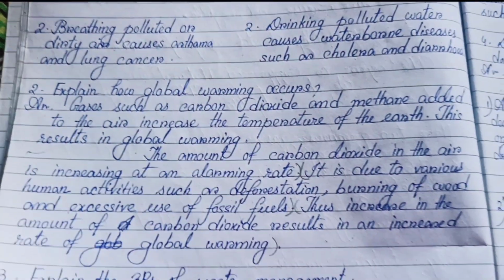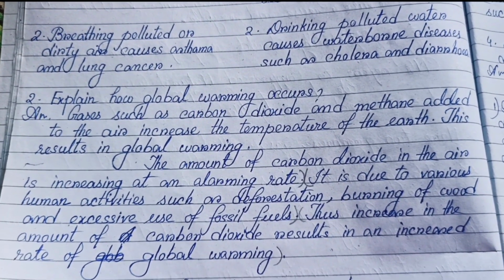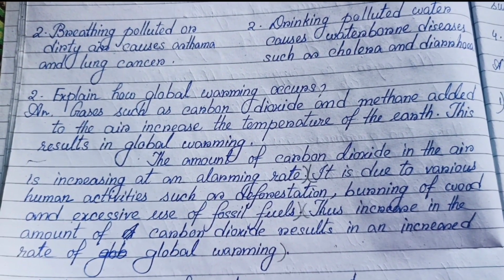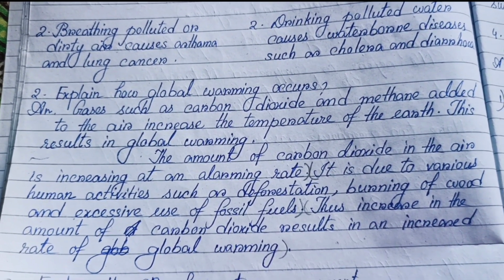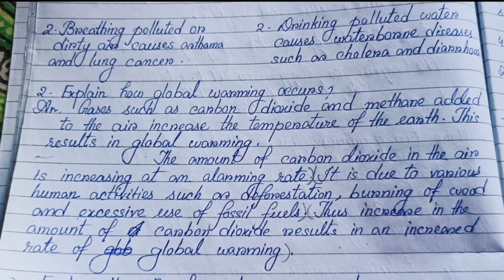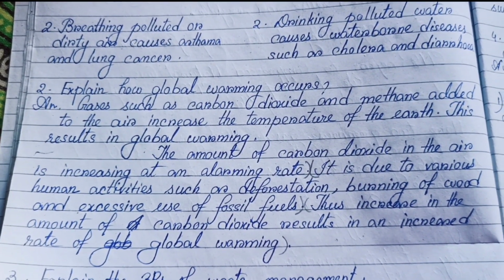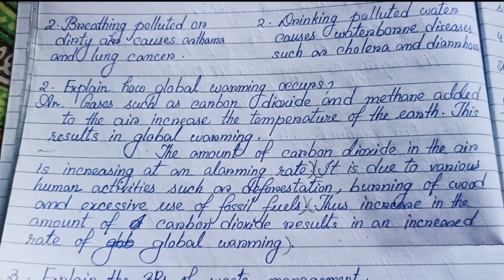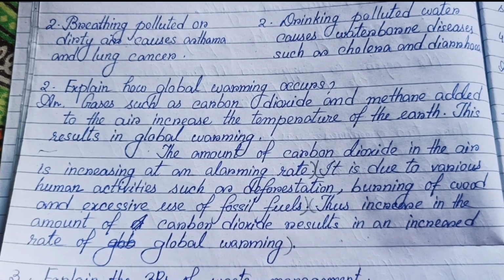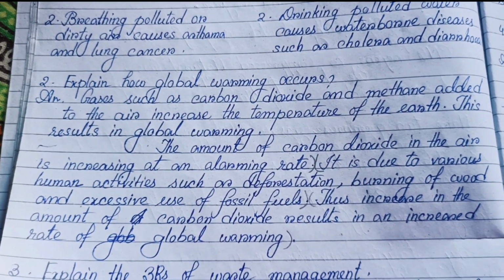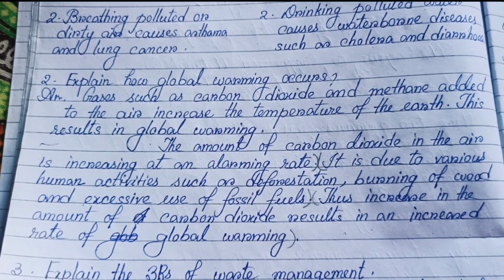Number 2, explain how global warming occurs. Gases such as carbon dioxide and methane added to the air increase the temperature of the earth. This results in global warming. The amount of carbon dioxide in the air is increasing at an alarming rate. It is due to various human activities such as deforestation, burning of wood, and excessive use of fossil fuels. Thus, increase in the amount of carbon dioxide results in an increased rate of global warming.